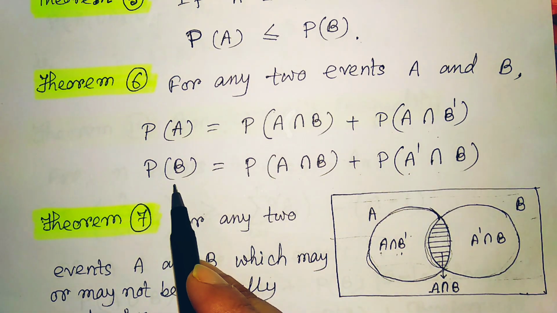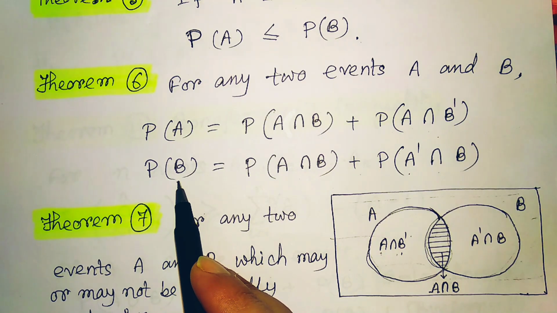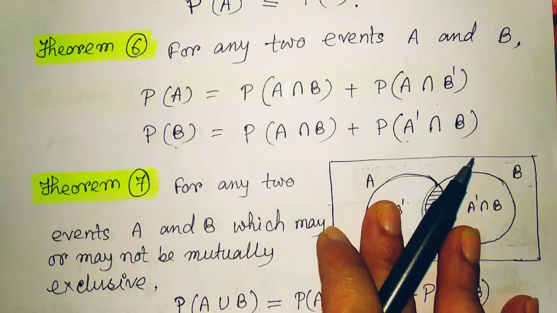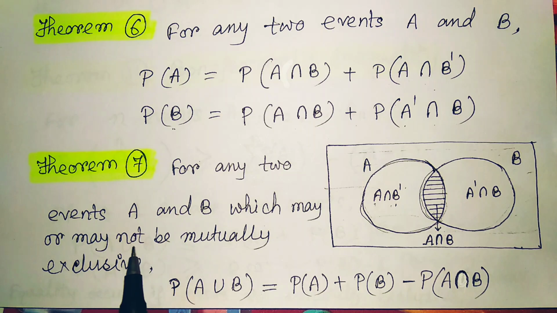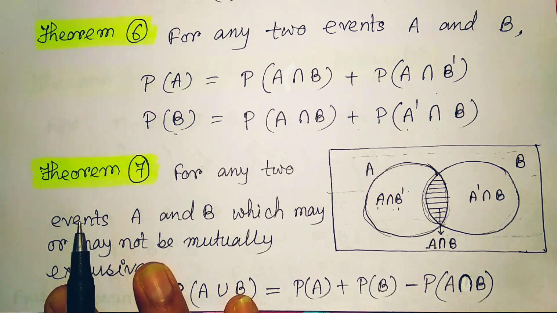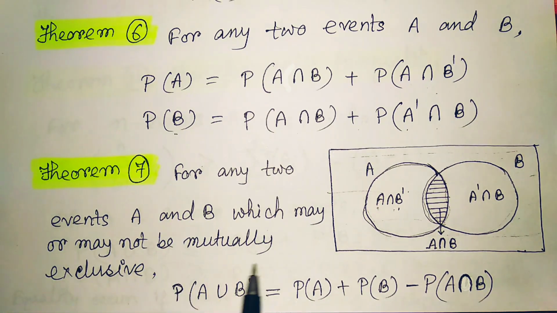Accordingly the same we can do for the set B. Next theorem is, for any two events A and B which may or may not be mutually exclusive, we can find out probability of A union B is equal to probability of A plus probability of B minus probability of A intersection B.